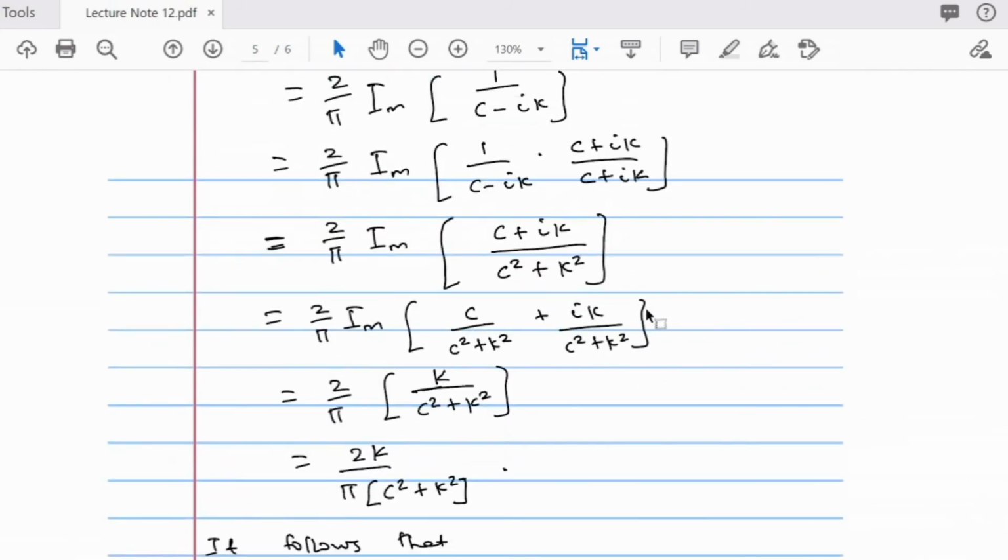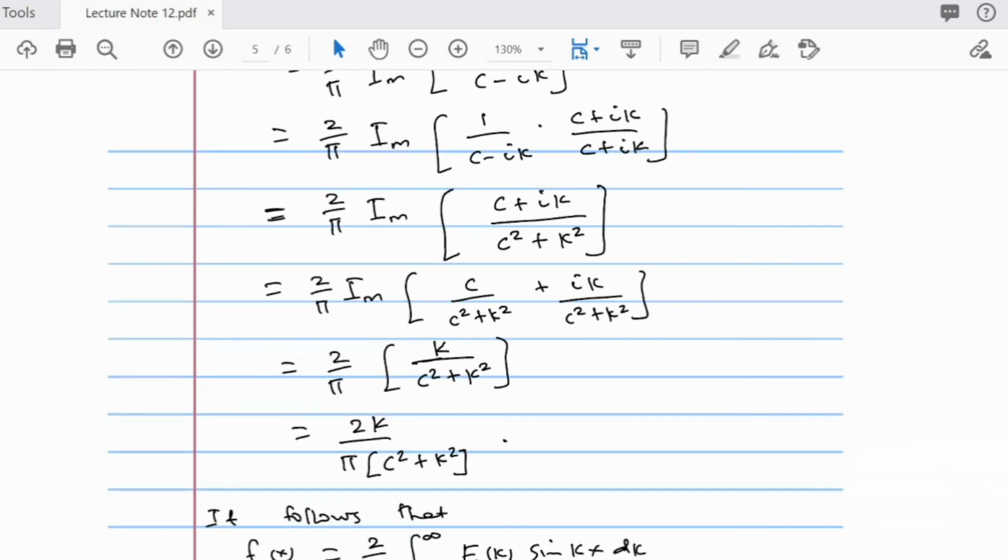Okay, so this is what we got after integrating. This is the value of the integral that involves e to the power ikx. Assuming that our integral is the one that involves cos, we only take this part. This is the real part. Instead of having k over c squared plus k squared, we just have c over c squared plus k squared if our integrand involves cos. So this is the real part and this is the imaginary part. That is basically what we need to do.